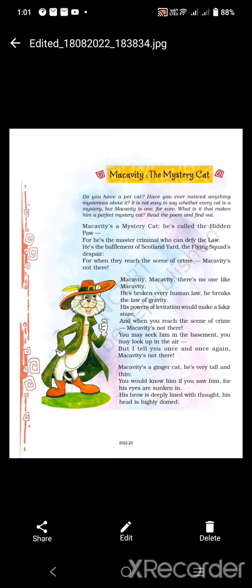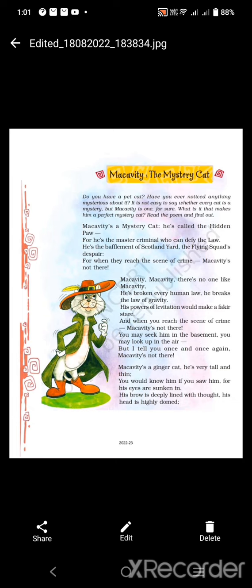He has also been called the master criminal. Why is he called a master criminal? Because he openly refuses to obey the law. He is a mastermind cat. He is a master of crime. That's why he is called the master criminal.